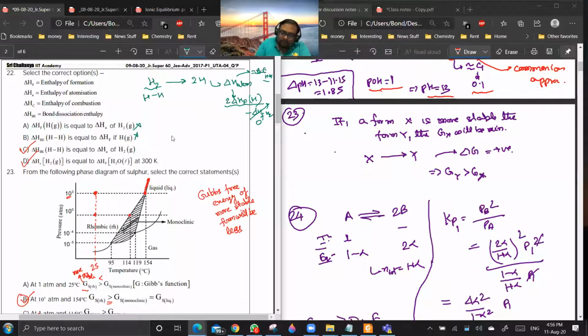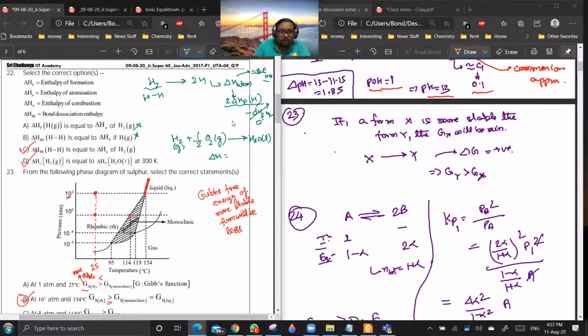So you see, if I'm writing the formation reaction, then H2 gaseous plus half O2 gaseous giving H2O liquid. So you see, delta H for this reaction will be heat of formation of H2O, because all the elements are in their standard state and you are getting 1 mole of H2O.